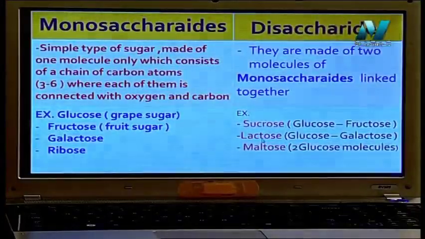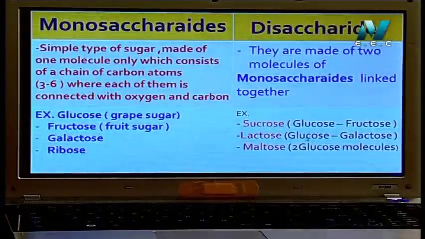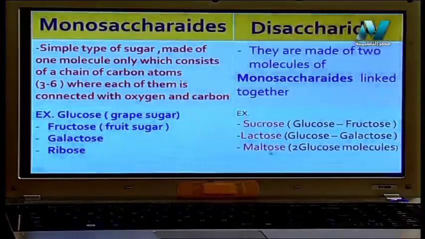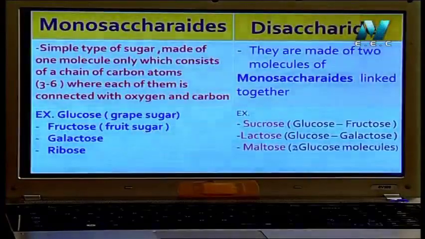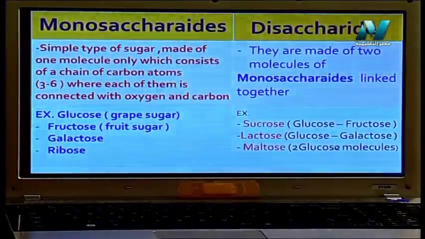Lactose, found in milk, is formed from glucose and galactose combined together. Maltose, found in malt, which is barley, is formed from 2 glucose combined together.